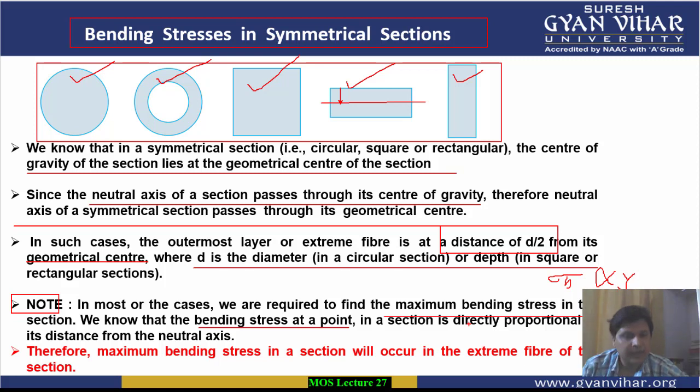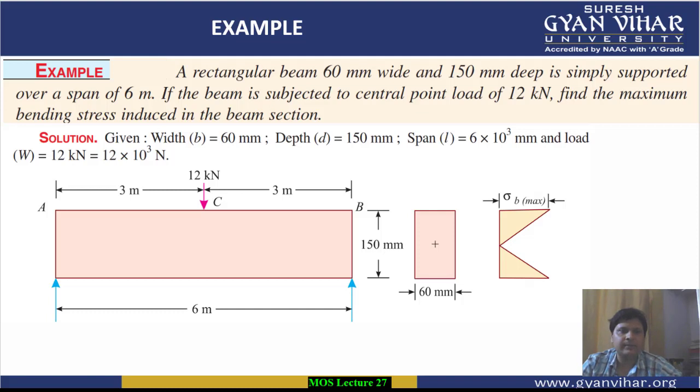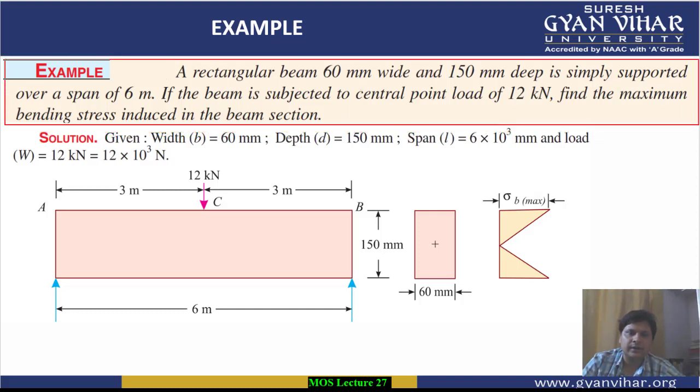This we already know from the bending equation. Therefore, the maximum bending stress in a section will occur in the extreme fiber of the section. Therefore, we can conclude that the maximum bending stress in a section will occur at the extreme fiber, at the outermost fiber, the topmost or the bottommost fiber. You will get the maximum bending stress there. Then after, let's take another example on the basis of these symmetrical sections.